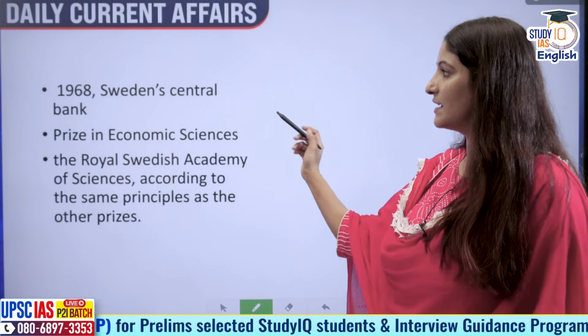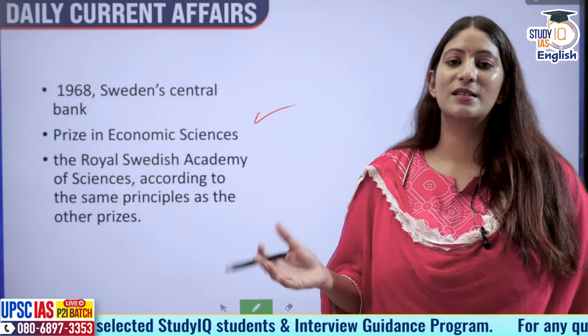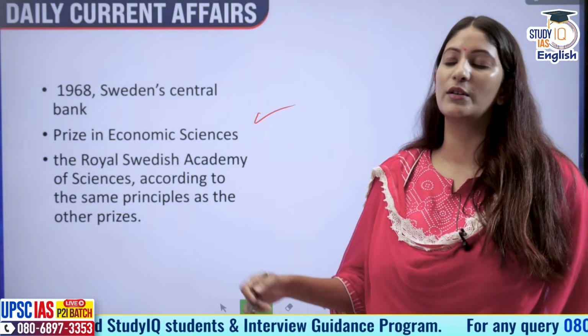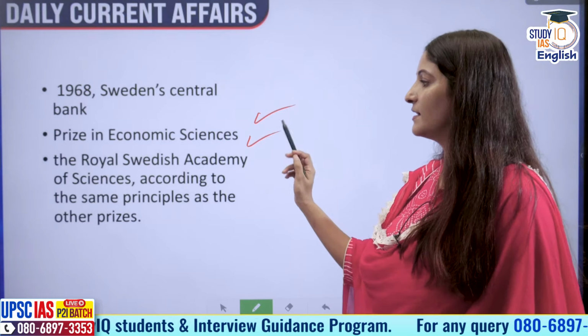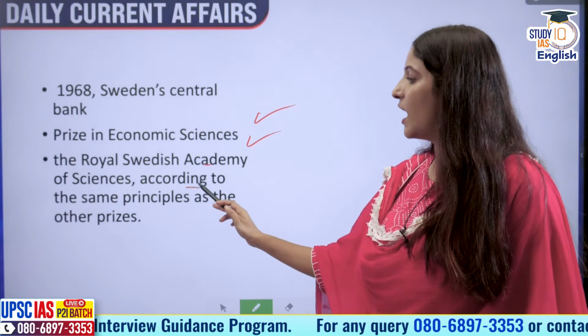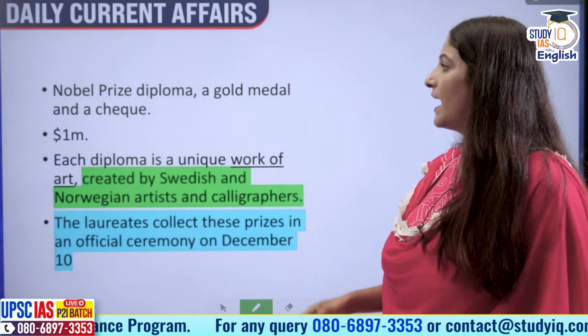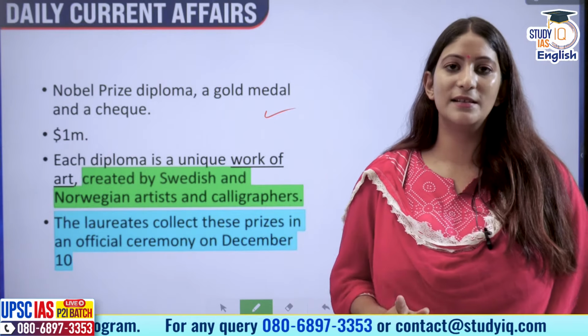Also, in 1968, Sweden's central bank gave a donation to this fund and decided to provide a prize in economic sciences, and the Royal Swedish Academy of Sciences, according to the same principles as the other prizes, gives it away. The Nobel Prize comes with a diploma, a gold medal and a check.